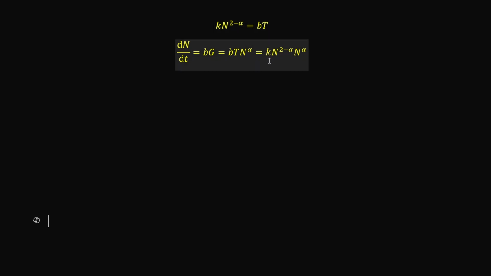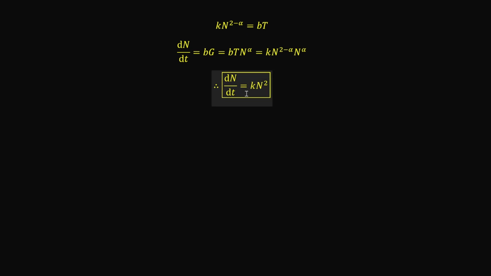Substituting that in, we have dn over dt equals k times n to the 2 minus alpha times n to the alpha. And this gives us the differential equation that we wanted: dn over dt equals k times n squared. And as we showed in the very beginning of this video, the solution to this differential equation is exactly hyperbolic growth. Therefore, we have n equals 1 over c1 minus kt, where c1 is an arbitrary constant.